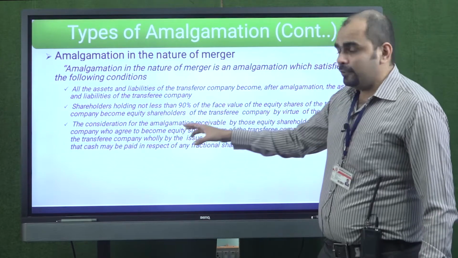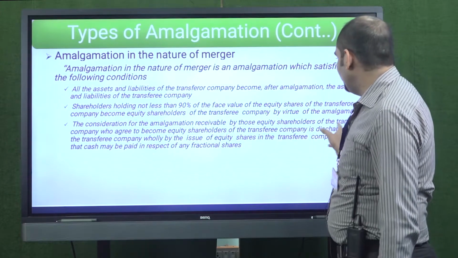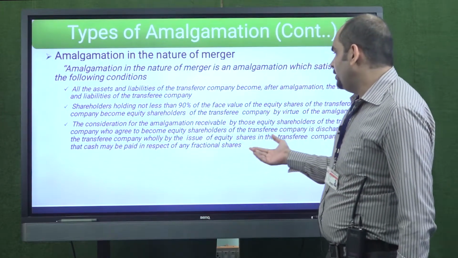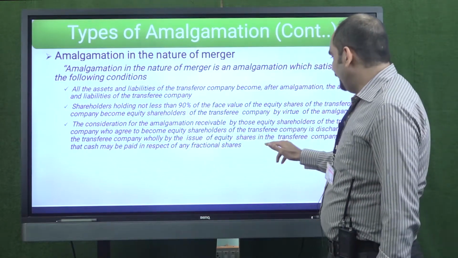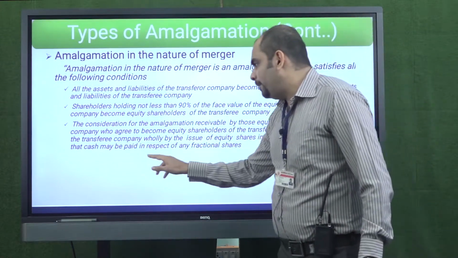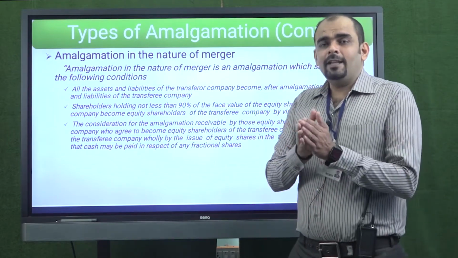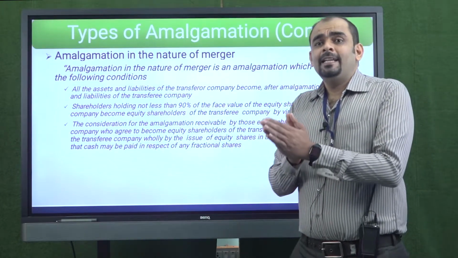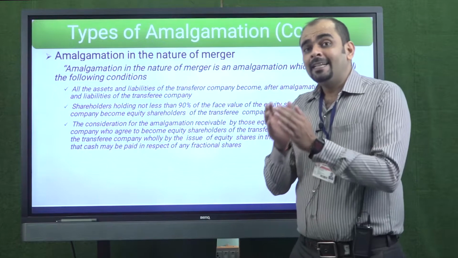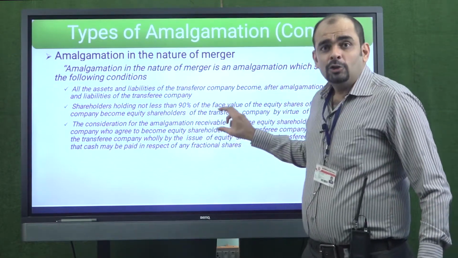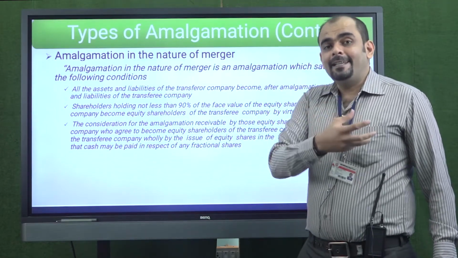Let us go ahead. The third condition is that the consideration for the amalgamation receivable by those equity shareholders of the transferor company who agree to become equity shareholders of the transferee company is discharged by the transferee company only by the issue of shares in the transferee company, except that cash may be paid in respect of any fractional shares. So the third condition is simple: whenever a transferor company is getting into amalgamation with the transferee company, the shareholders of the transferor company should get new shares of the transferee company.